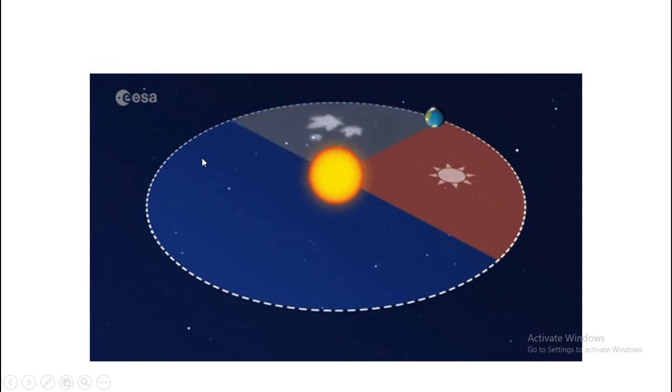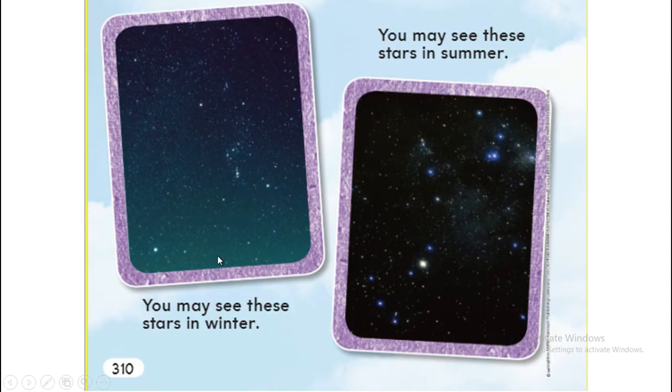And when it goes away from the sun and it's winter season, do you think that we on the Earth can see the same stars that we saw here? No, here we saw a few stars that are in this area of space. But when we move away to the other side of the sun, we see another group of stars which are different. That's why sometimes you see a group of stars, and after a few months you cannot see it anymore.